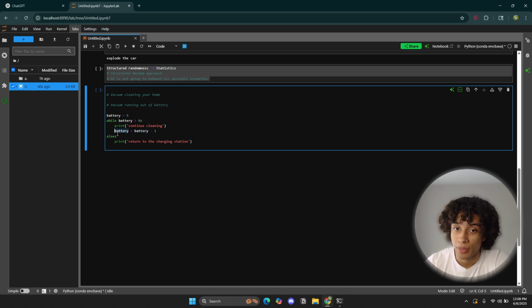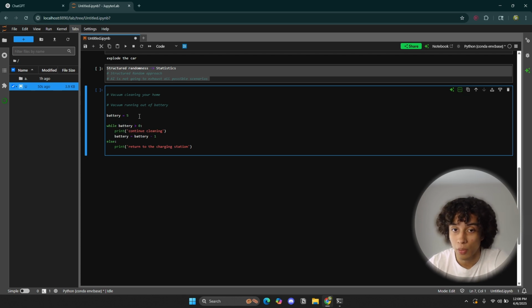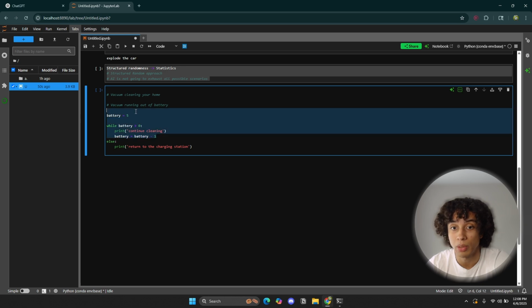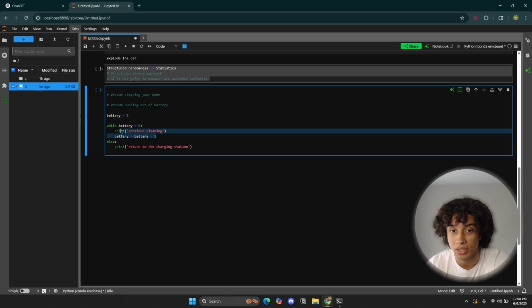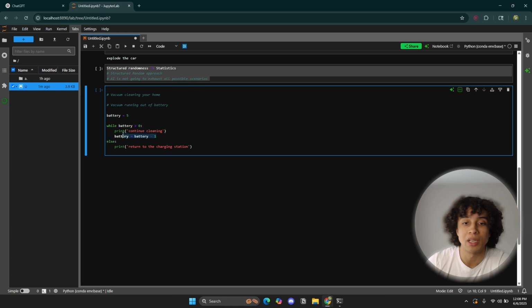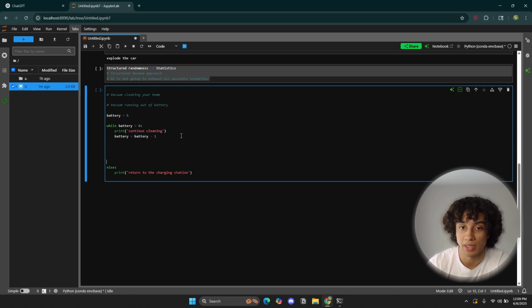That's what's happening. So because this is a loop, it's going to continue repeating this entire process. It's going to check the result again, and it's going to be like, okay, what is my battery value now? It's not going to read this guy again, by the way. We're in the while loop scope, so the loop is only going to be repeating whatever is in the scope. It's not going to go all the way back up here. No, it's going to be repeating only what's within the scope. Let's ignore this else statement for now.